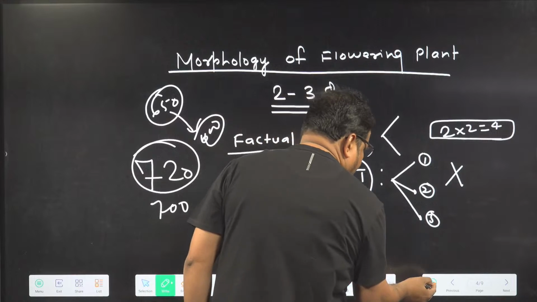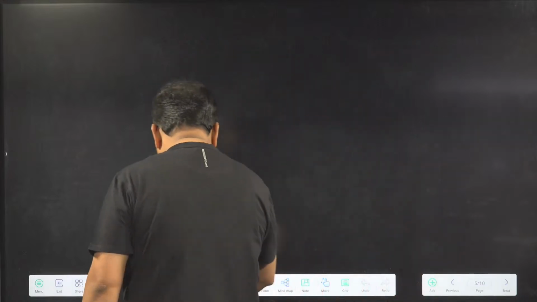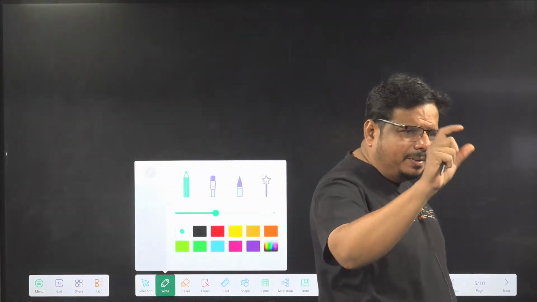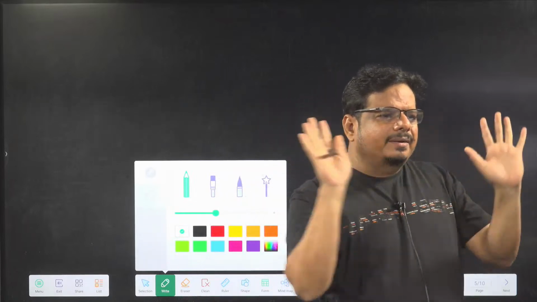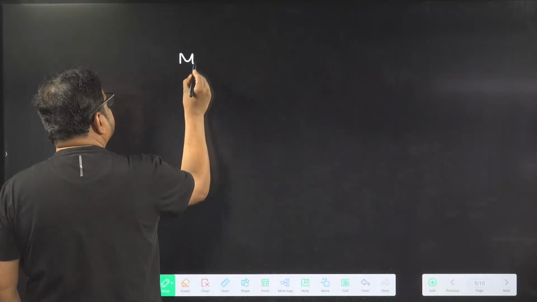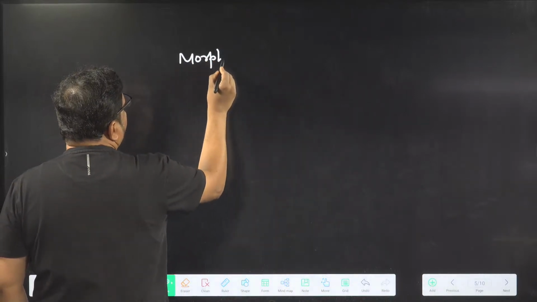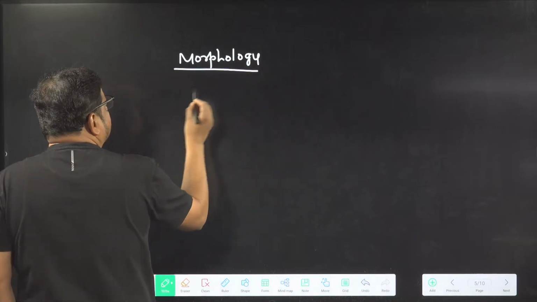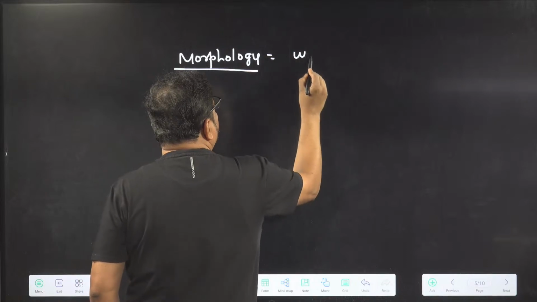I am going to start with morphology, definitely from NCERT or in the periphery of NCERT. In competitive examinations, it is very clear they are asking NCERT in a different way only. So in morphology, we study the external structure.